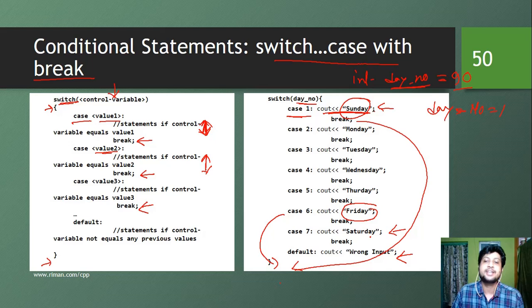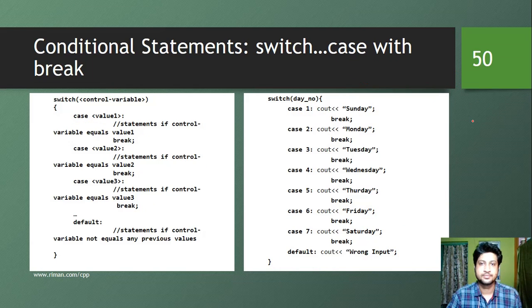It would print Friday, Saturday, as well as wrong input. So regardless of whatever the cases are, after finding one case that has the value similar to the switch or control variable, it will execute all the statements afterwards. But by putting this break, we have controlled the fall through problem.